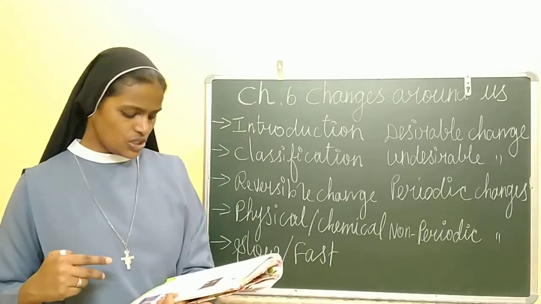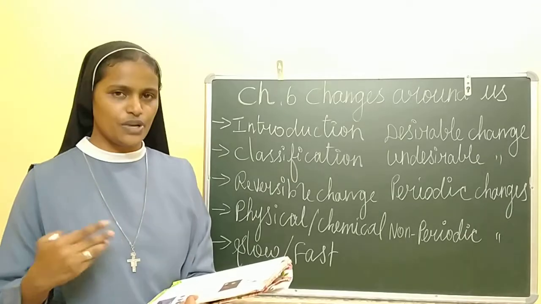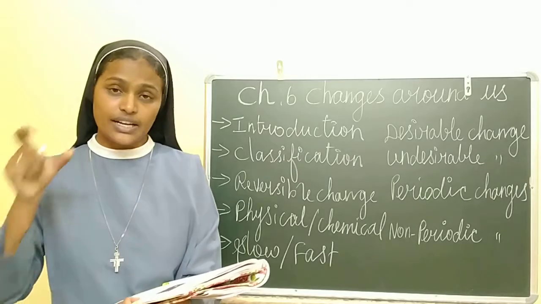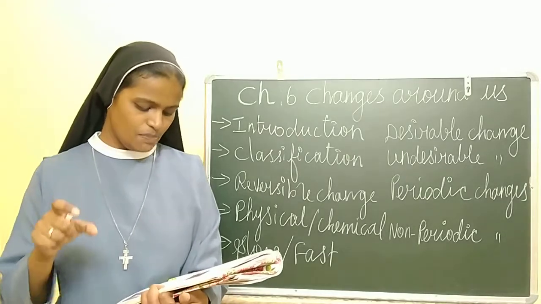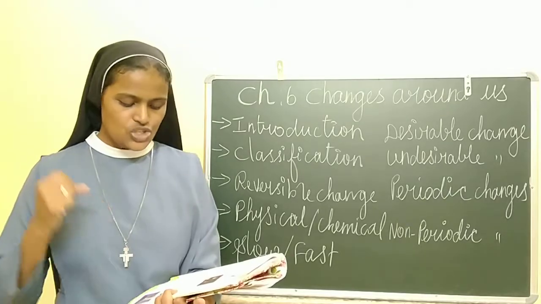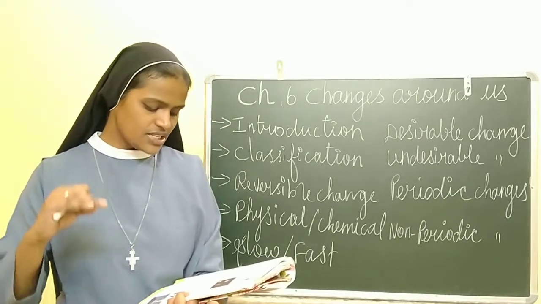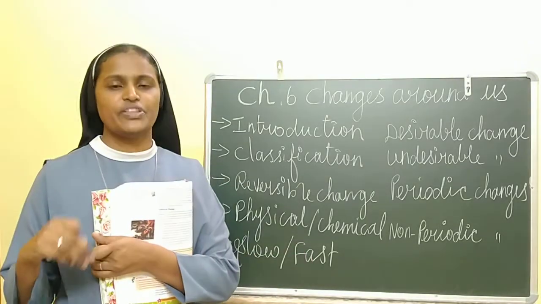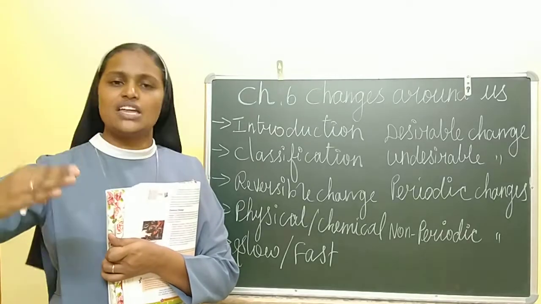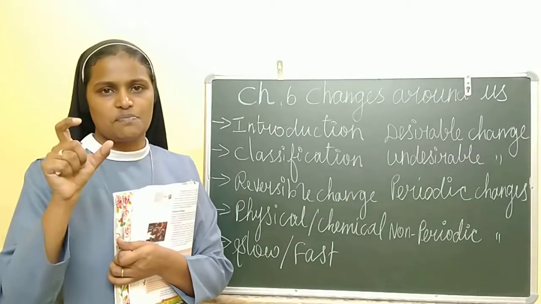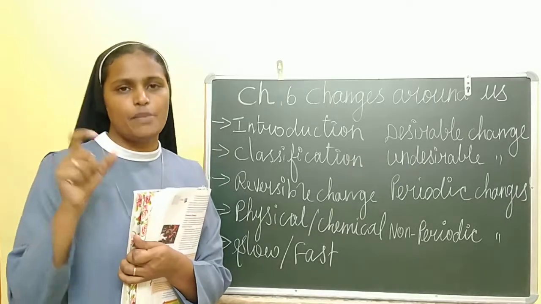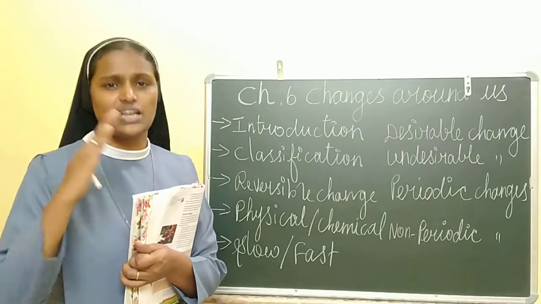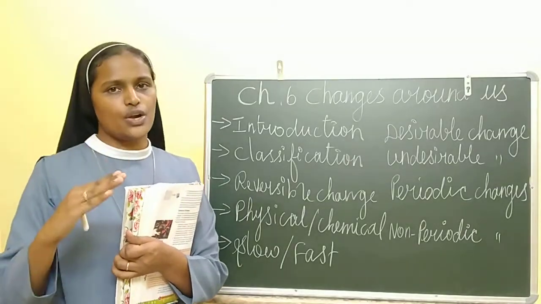The last one we are going to see is periodic change and non-periodic change. Changes which repeat themselves after a regular period of time are called periodic change. Example, change of season, changing of phases of the moon, swinging of pendulum in a clock, etc. are periodic change. Even in your school, periods change at a particular time. That is the best example of periodic change. So full moon, new moon, everything comes at a particular time. So it comes under periodic change.